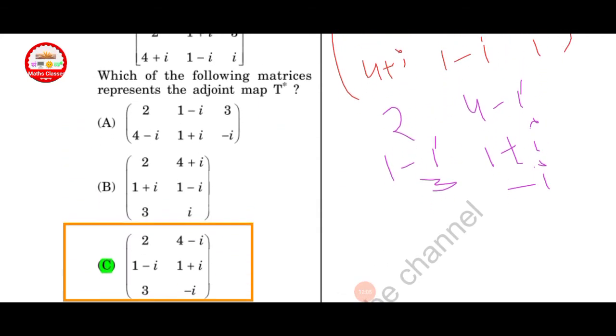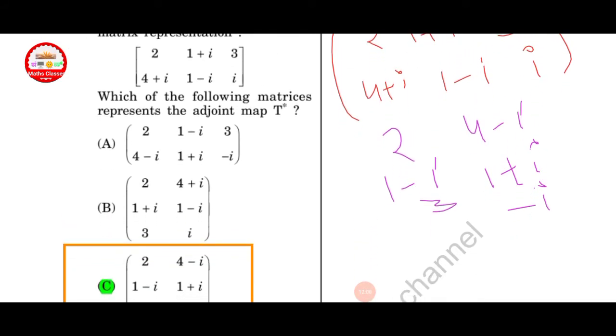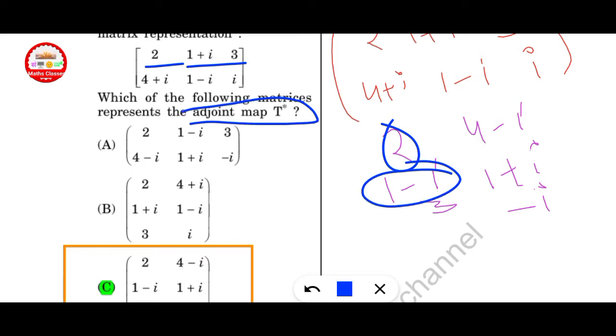Here B and C remain. Now check which one is correct. Here 2 is given, that stays 2, and 1 plus i is converted into 1 minus i, because the adjoint T star is taken here. Only the sign changes for the imaginary value. And 3 stays 3, 4 plus i becomes 4 minus i, and 1 minus i, 1 plus i, minus i. Here option C is correct.